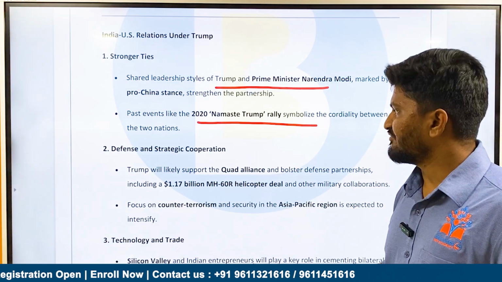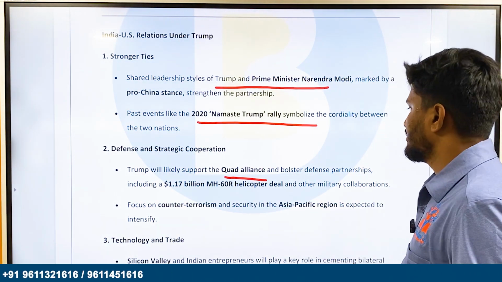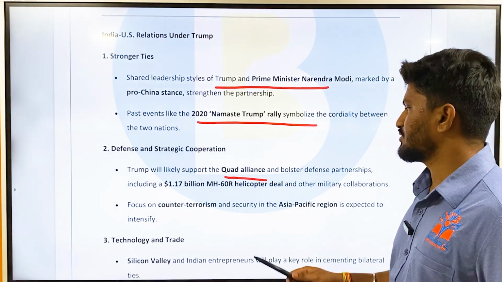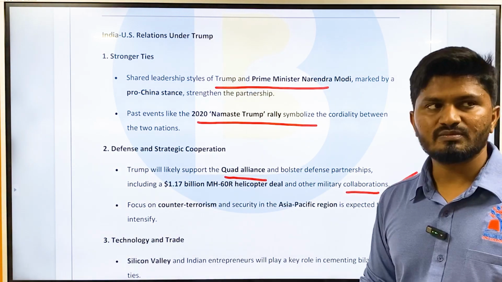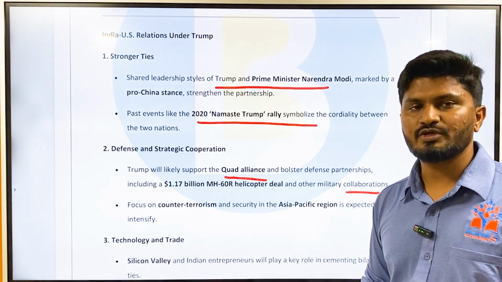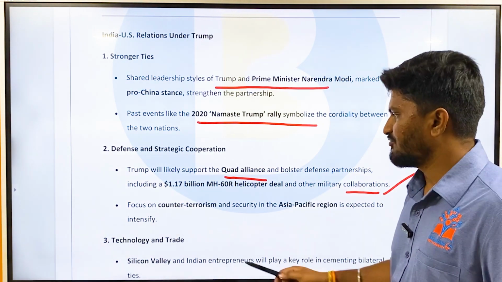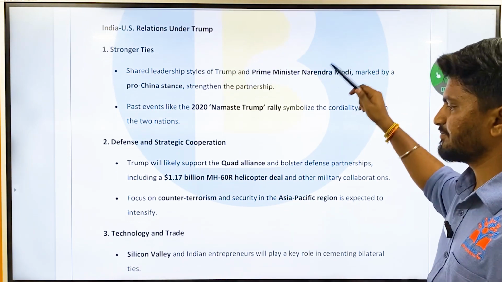Okay, and then defense and strategic cooperation. Trump will likely support the Quad alliance and bolster defense partnerships, including the 1.17 billion MH-60R helicopter deal and other military cooperation. So more defense and strategic cooperation between India and USA can be expected in the coming days. The focus on counter-terrorism and security in the Asia-Pacific region is expected to intensify.